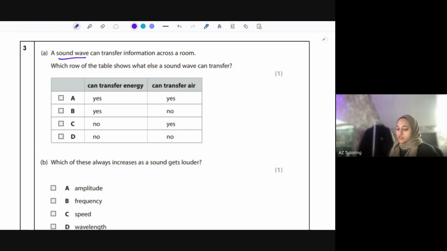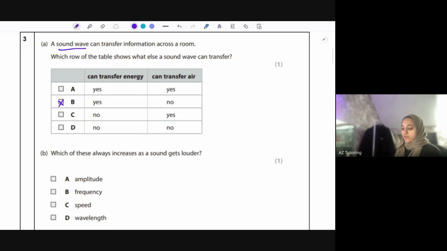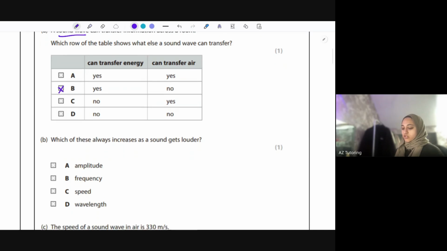Which row in the table shows what else a sound wave can transfer? So we've got can transfer energy and can transfer air. Well, it can't transfer air, but it can transfer energy. So we need something with yes and no, which is B. So a sound wave cannot transfer air. So it just transfers energy.